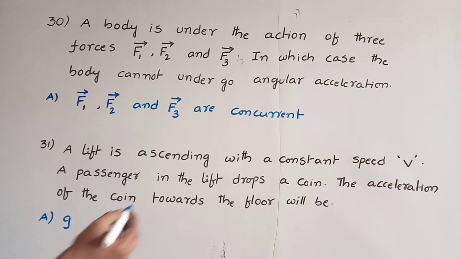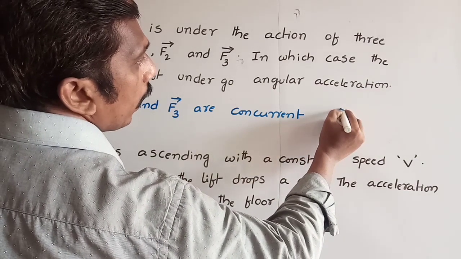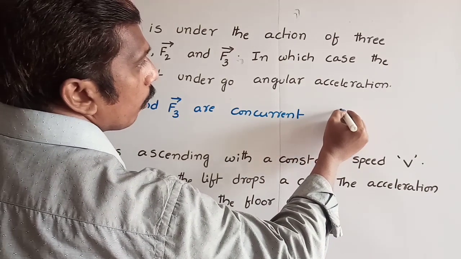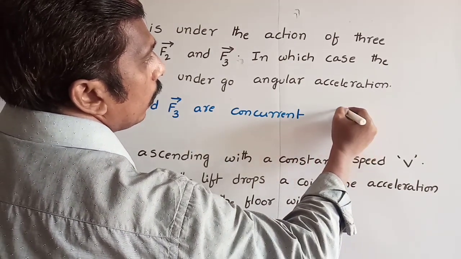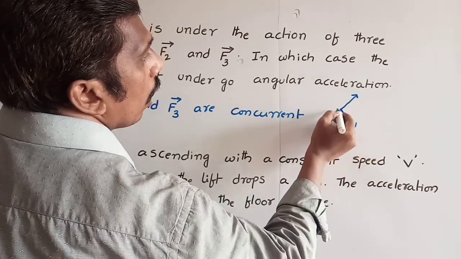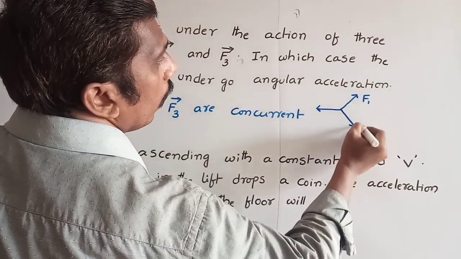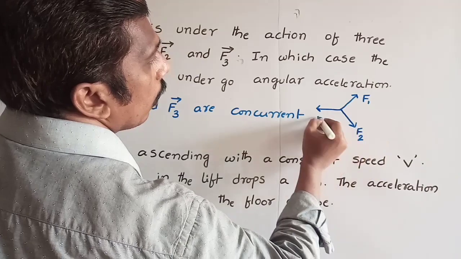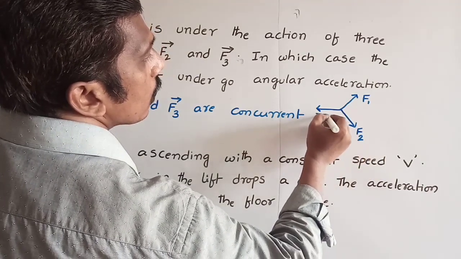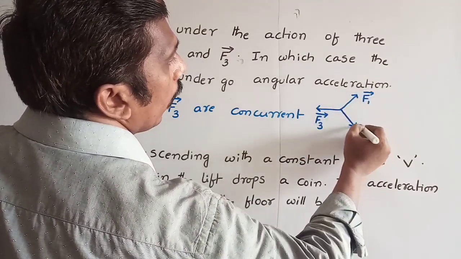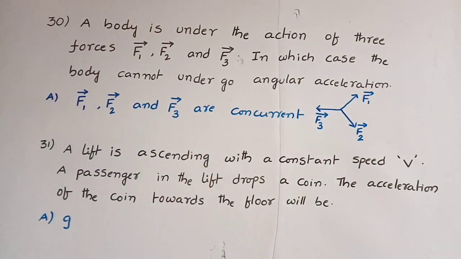Concurrent means the forces are simultaneously acting towards one point or from one point, then these forces are said to be concurrent forces. For example, we assume this is F1, F2 and F3. These three are simultaneously acting at a point. These cannot give a rotational effect. That's why the body cannot undergo angular acceleration.